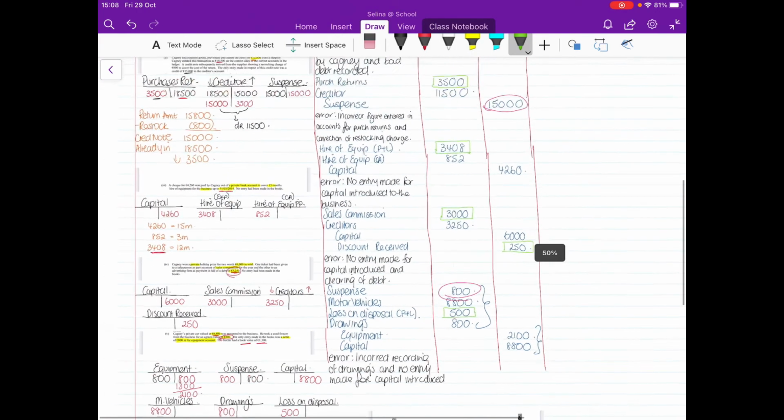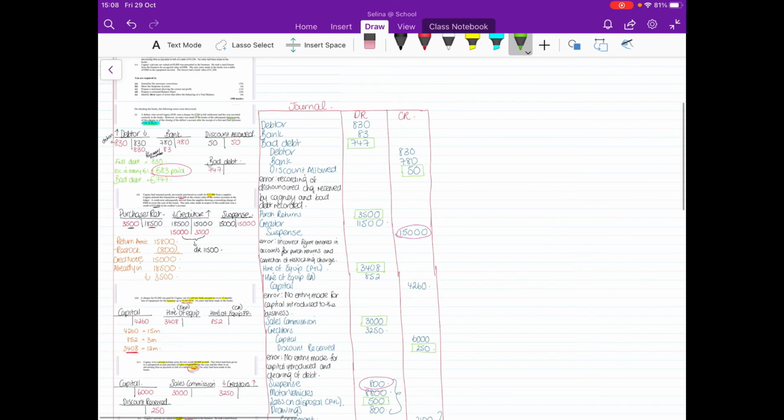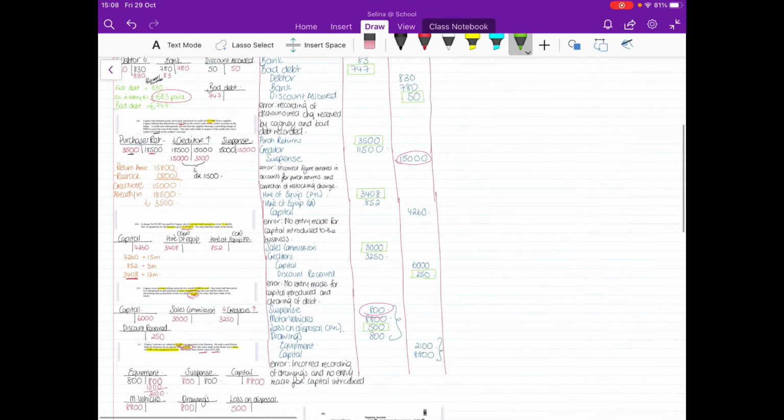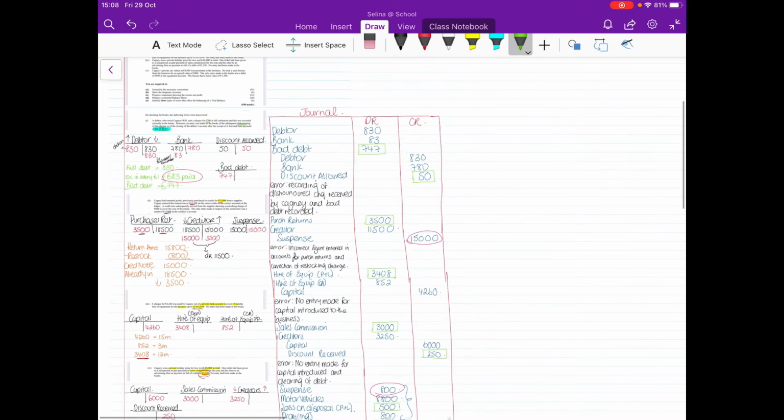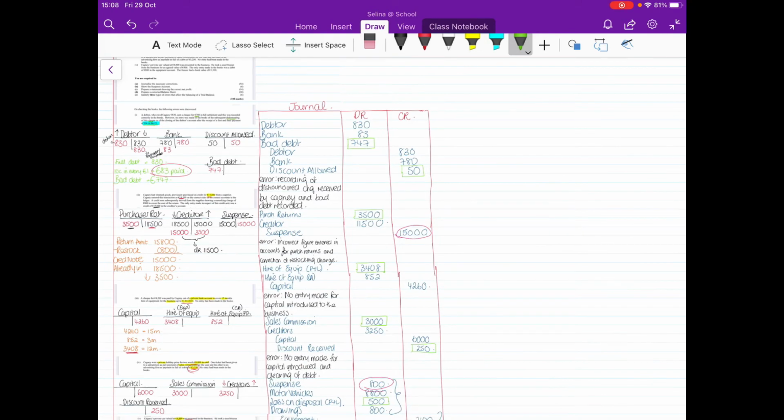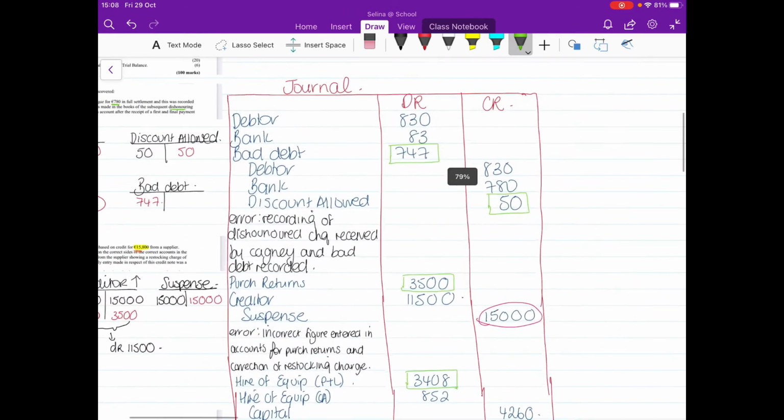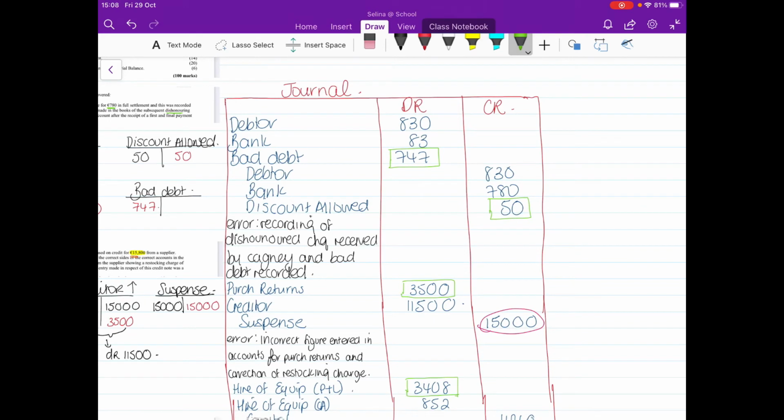So how many do we have there? 1, 2, 3, 4, 5, 6, 7. We've got 7 entries there that need to go into the profit and loss account, our statement of corrected net profit. So just to show you what to do here, anything that I've highlighted in green, or put the box around in green, on the credit side, that will be added into my statement of corrected net profit.